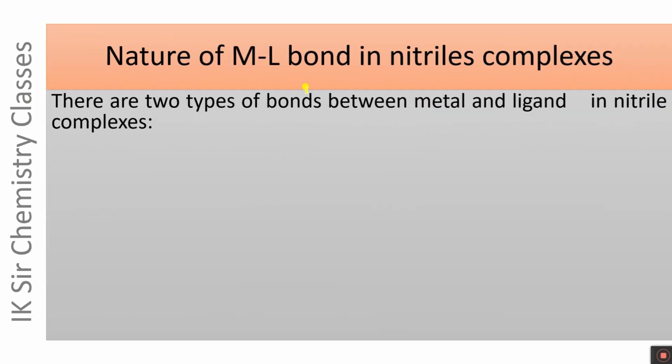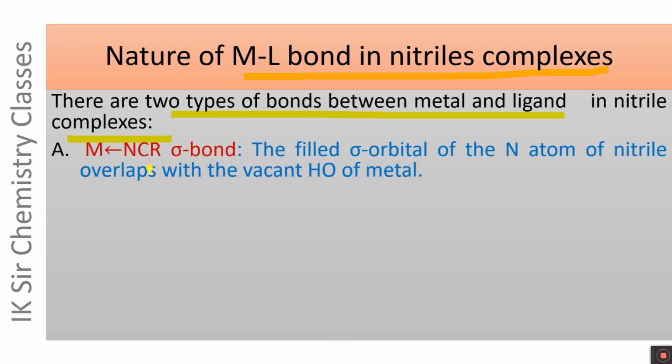Nature of metal ligand bond in nitrile complexes. There are two types of bonds between metal and ligand in nitrile complexes, and these are nitrile to metal sigma bond. During the formation of this bond, the filled sigma orbital of the nitrogen atom of nitrile overlaps with the vacant hybrid orbital of metal.